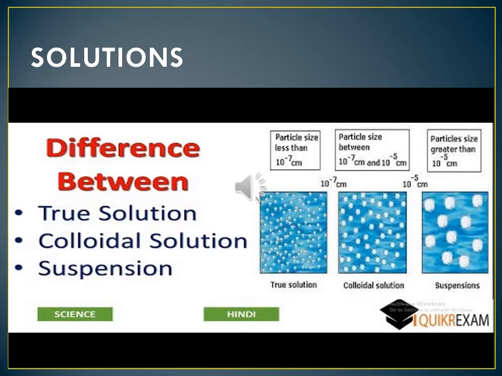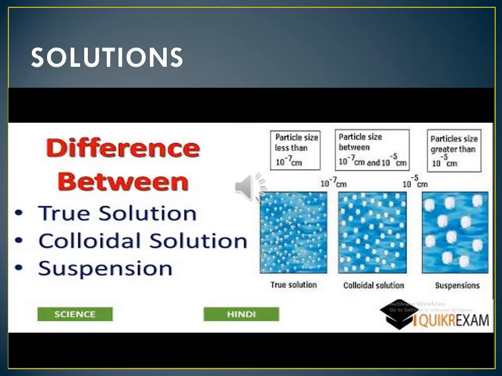What are the types of solution? There are three types of solution: true solution, colloidal solution, and suspension. What is a true solution? Sugar solution is a true solution. Salt solution is a true solution. You take one glass of salt solution. Can you see the salt? No. We can taste the salt, but we can't see the salt.